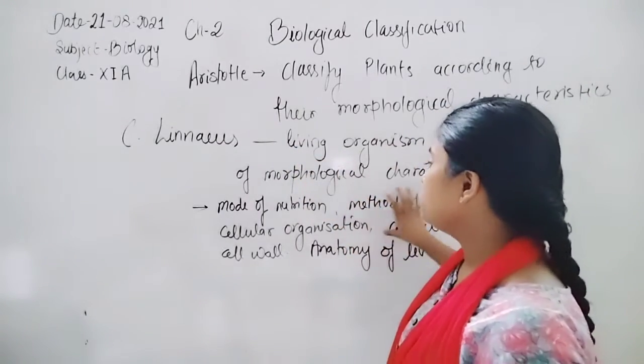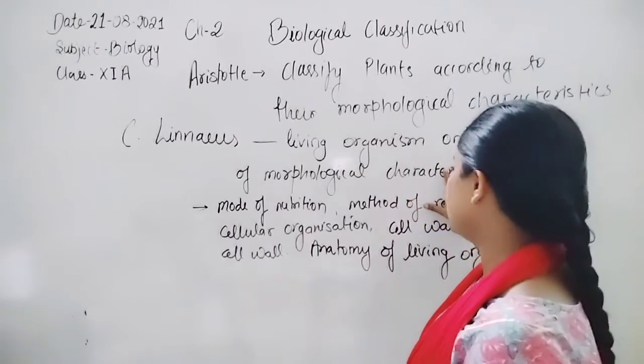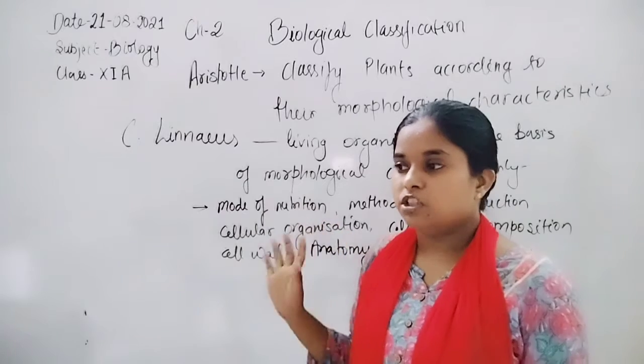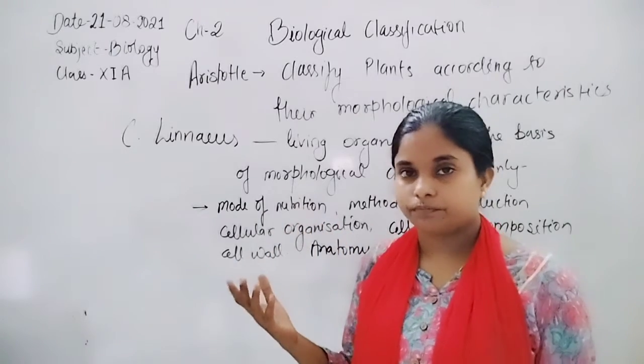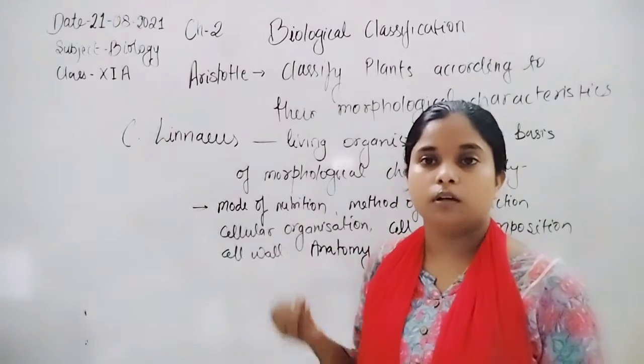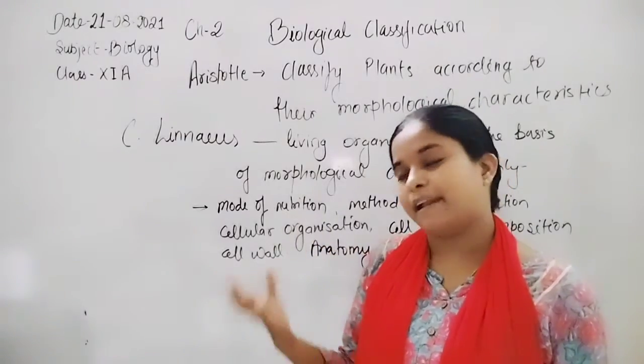He included in the Plantae group many living organisms such as bacteria, blue-green algae, fungi, and ferns, mosses, gymnosperms and angiosperms.